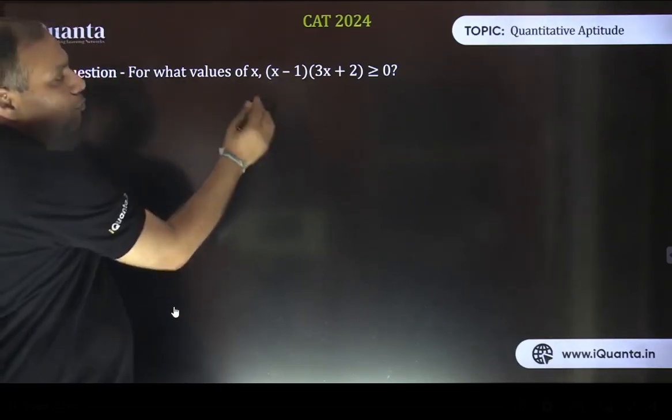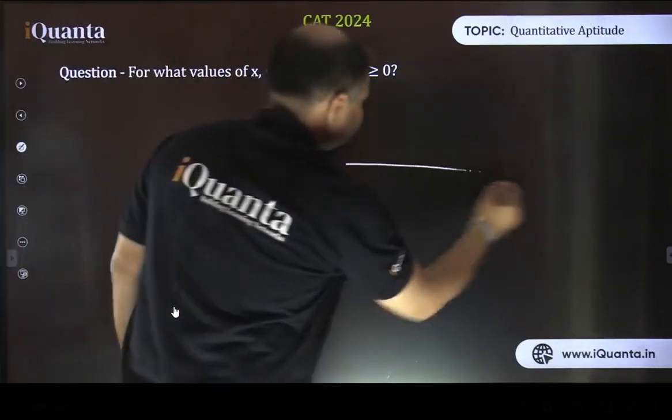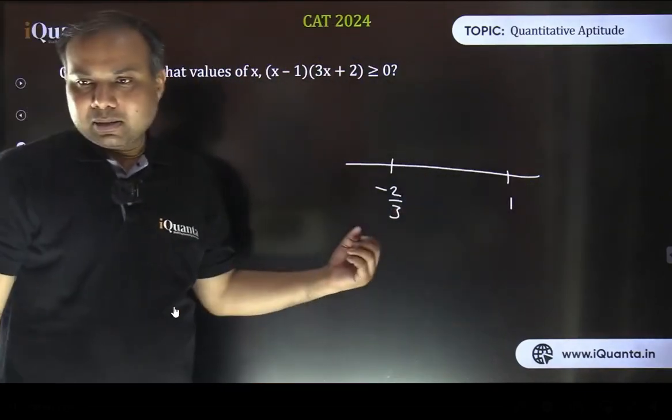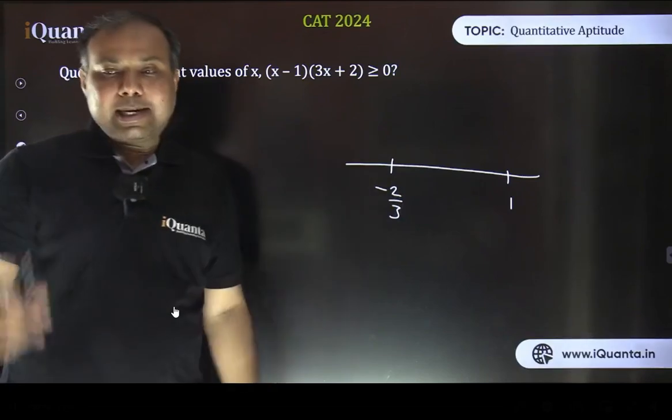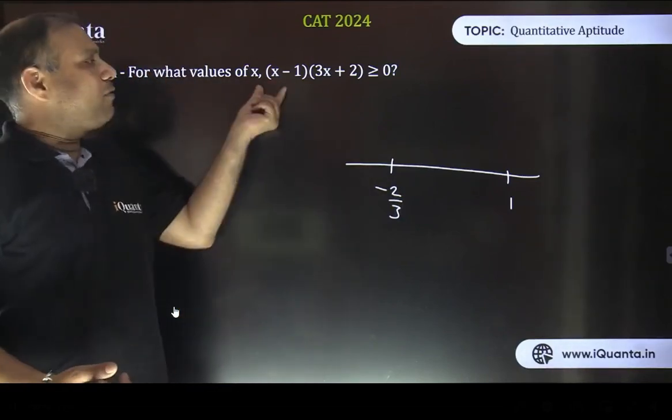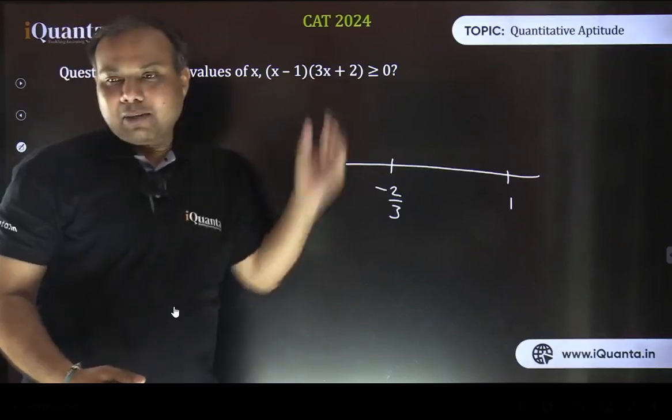So the critical points here are 1 and minus 2 by 3. Is that point clear to everyone? These are the two critical points. I hope there is no doubt in this. Critical points are those values of x which make that particular term 0. x equal to 1 will make this term 0, x equals minus 2 by 3 will make this other term 0. These are the critical points.